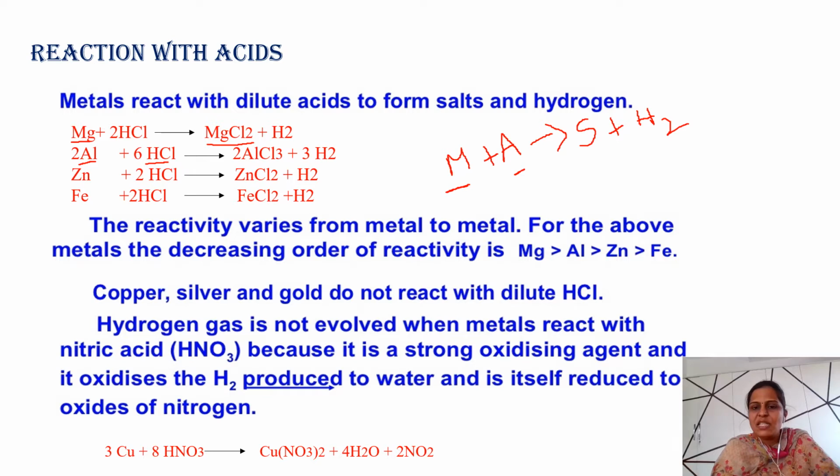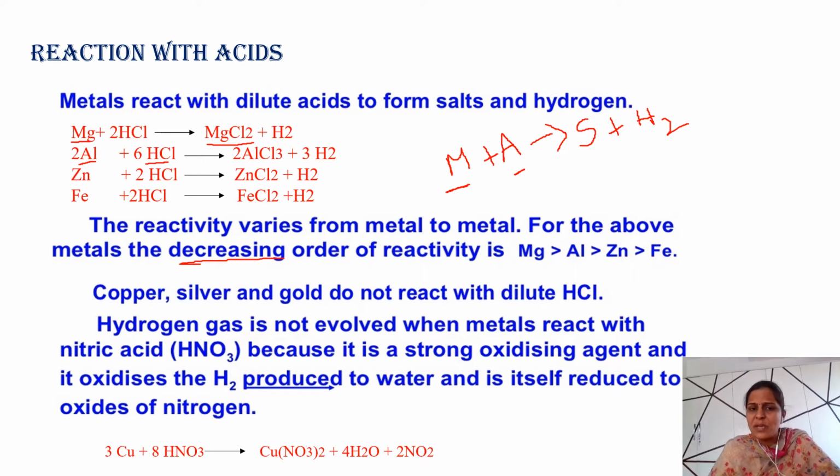If you see the reactivity series of the above given Mg, Al, zinc and iron, this is the order. You know very well that the reactivity series of metals is arranged from high reactivity to medium, then low. Highly reactive metal will be placed at the top, then medium, then low. So this is the order of reactivity: magnesium, aluminium, then zinc and iron. The reaction of metal with acid will be faster based on this order.